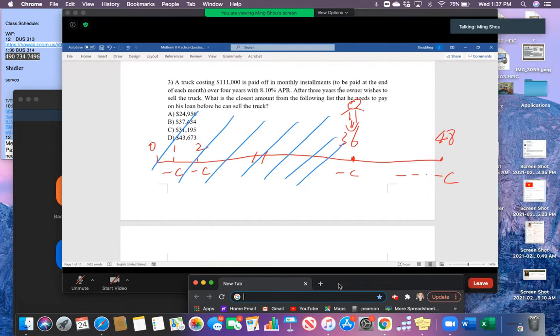The remaining part is only the 1 year of cash flow from year 3 to year 4. And there should be 12 cash flows, because within 1 year there are 12 months, and in each month he needs to pay some money back. So here should be 12.